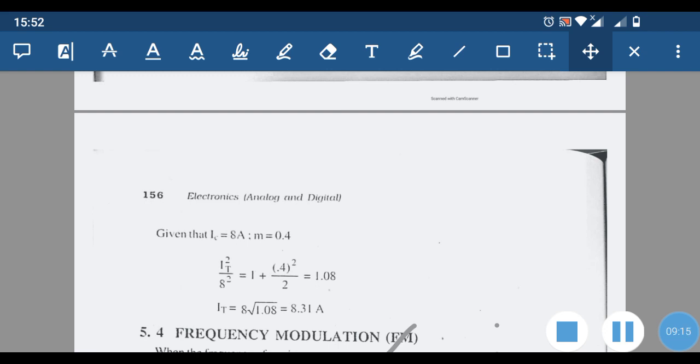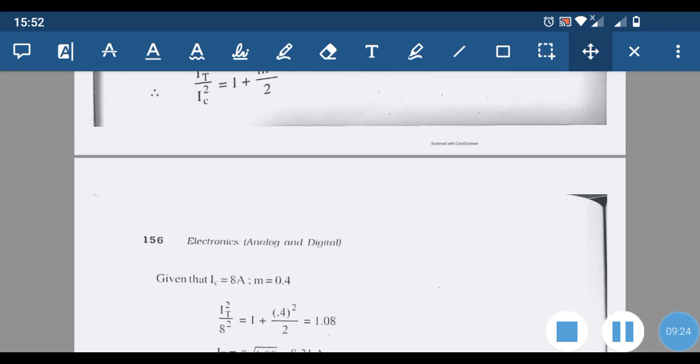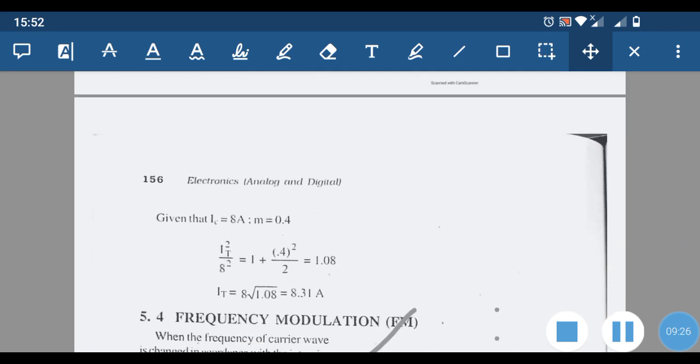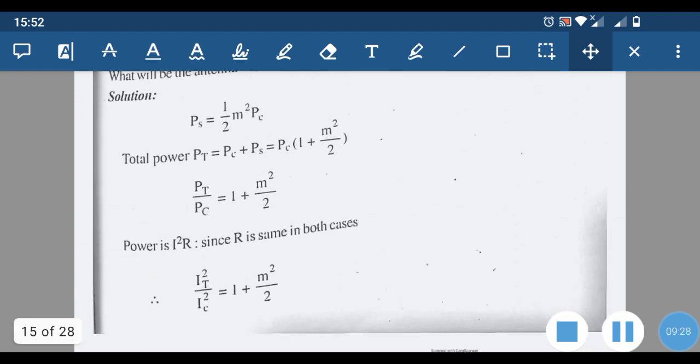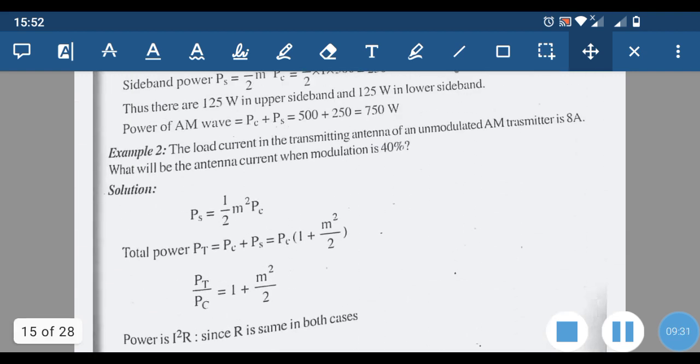Then IT is equal to 8 into root of 1.08, that is equal to 8.31 ampere. In this way you can find the current flowing through the antenna.